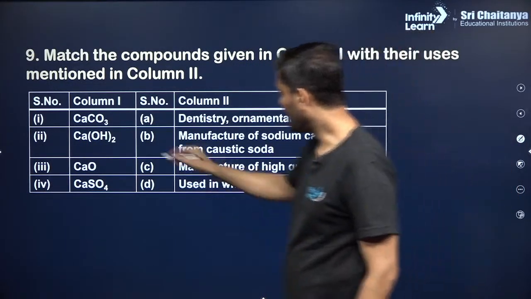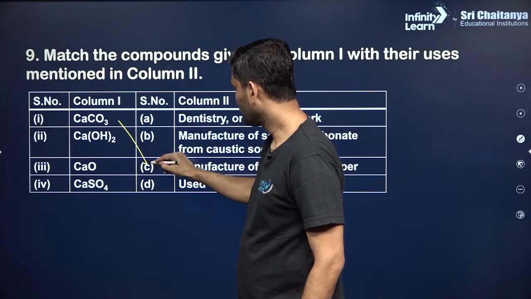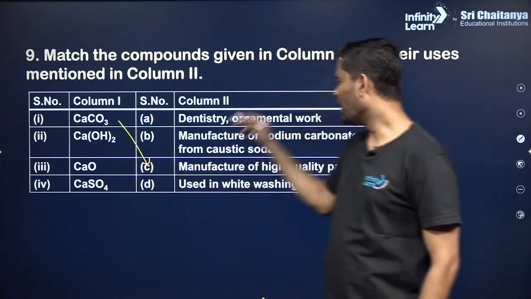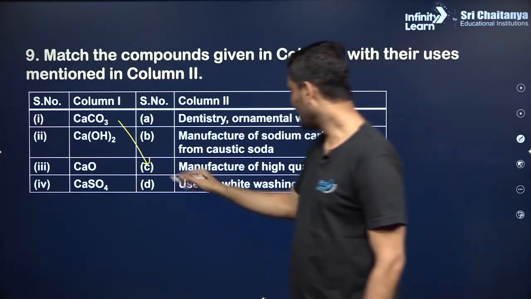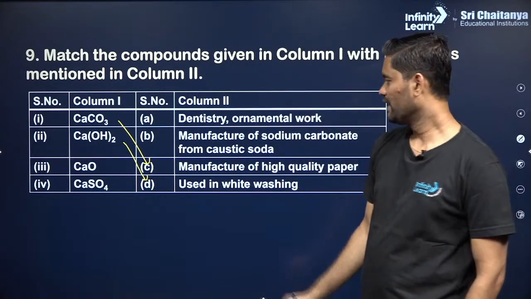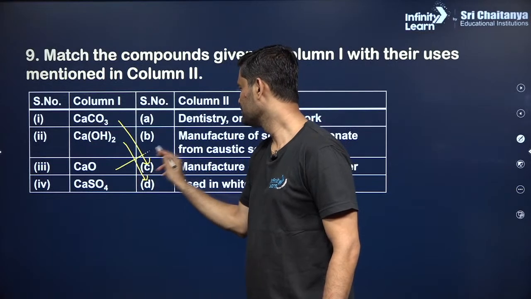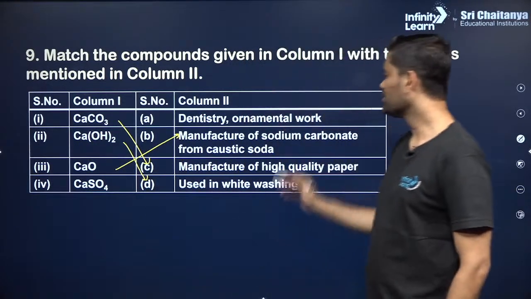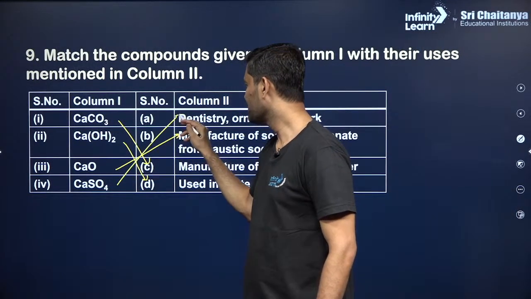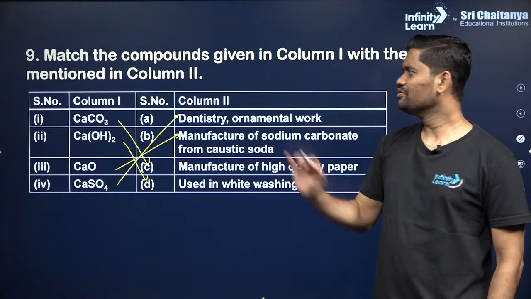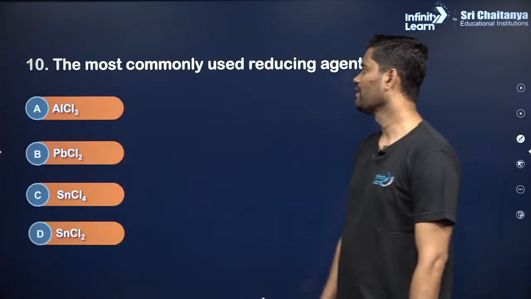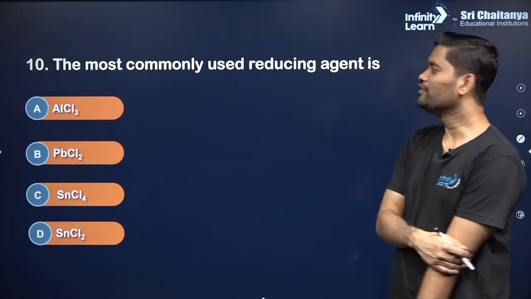So I'll take yellow, and for option 1, C is the right answer. Calcium hydroxide, out of all these uses, is used in what? Whitewashing. Okay. Calcium oxide: manufacturing of sodium carbonate from caustic soda, and calcium sulfate is used in dentistry. Okay, so these are the uses. Clear? Sure. Next, the most commonly used reducing agent.